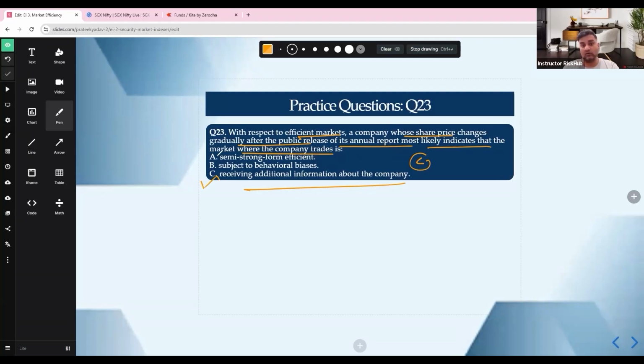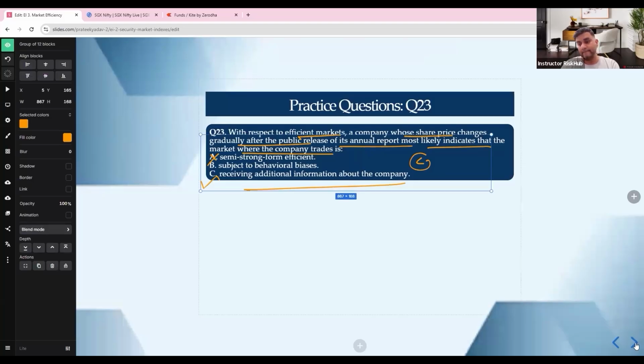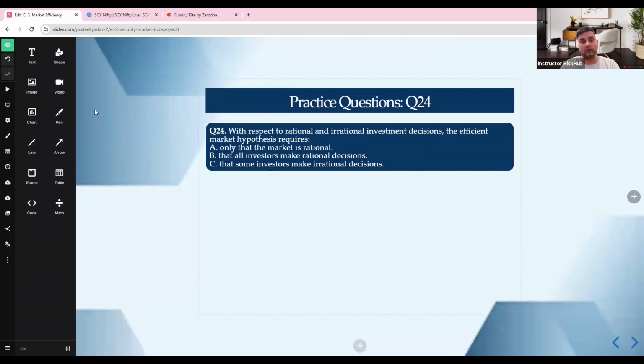Why not A, semi-strong form efficient? This is a tricky question, guys, because that would be an immediate adjustment, but here the adjustment is gradual, not perfect. Why not B? Because behavioral bias is possible, but the question assumes an efficiency framework. So gradual movement means information arriving over time. And then we have done question number 23, and we go to question number 24.